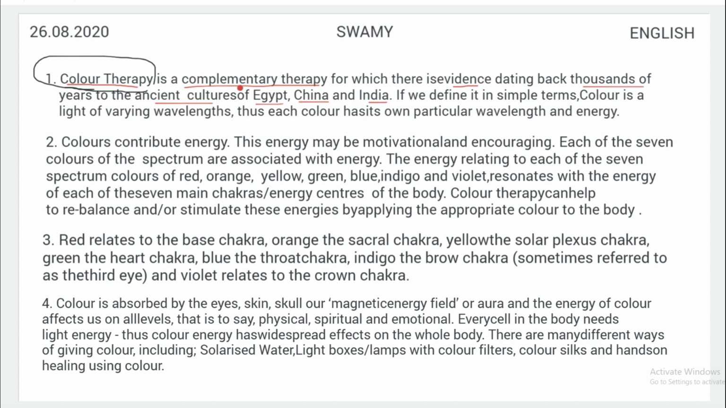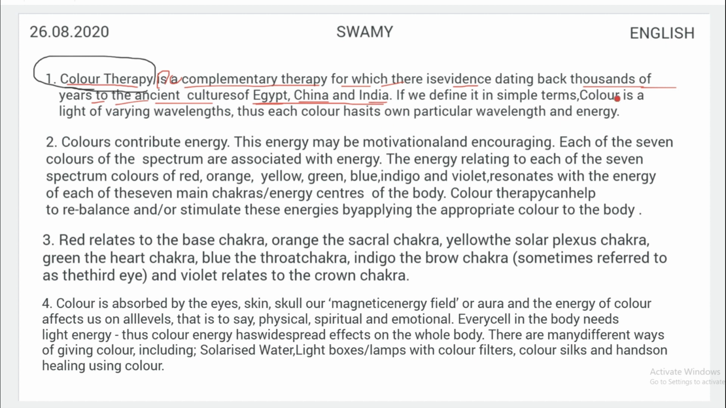Now in the whole sentence, the most important words which carry information are color therapy, complementary therapy, evidence dating back thousands of years, ancient cultures of Egypt, China, and India. These are the words which are actually carrying information, and the remaining words like is, a, for, which, of, to, the, these are structural words, and these words don't carry any kind of information. So we have to delete these structural words and select only the content words, and insert these content words in our notes. But first you have to select the important sentences.